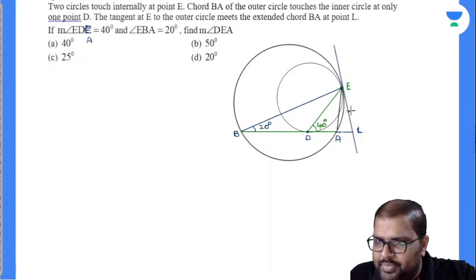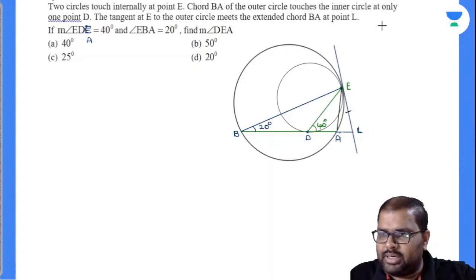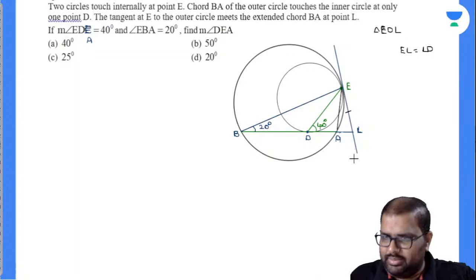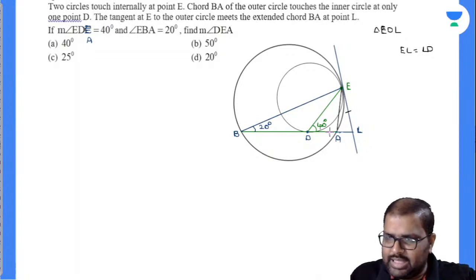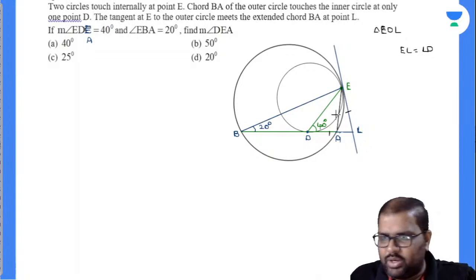So EL and LD. Observe triangle EDL. This is an isosceles triangle. Am I right or wrong? LD will be equal to EL. By this, what can I say? These are equal sides, and the angles opposite to equal sides will also be equal.